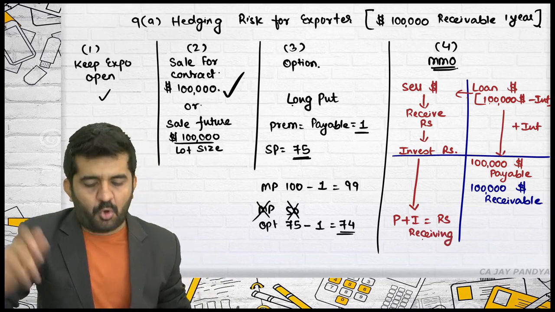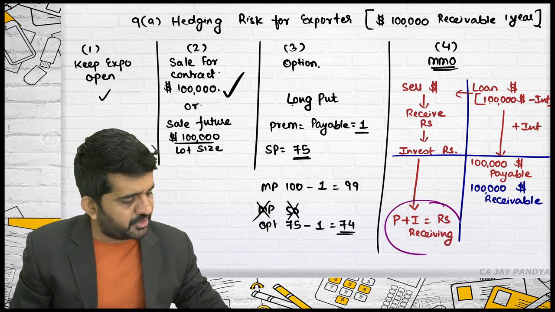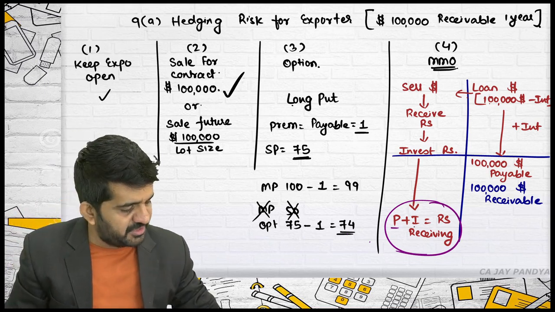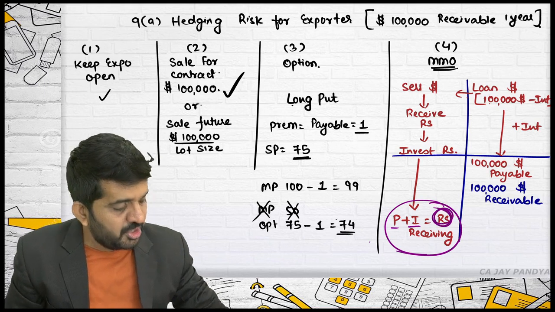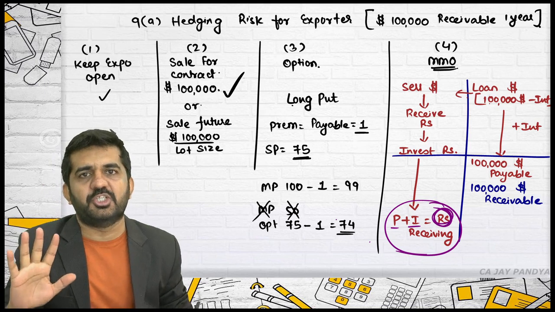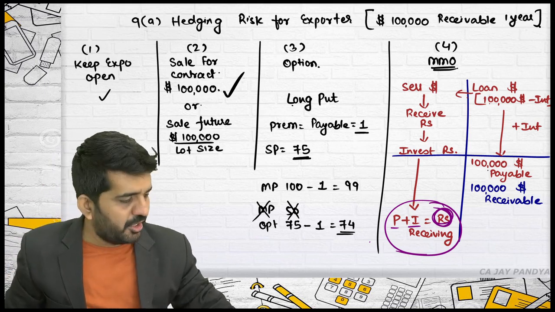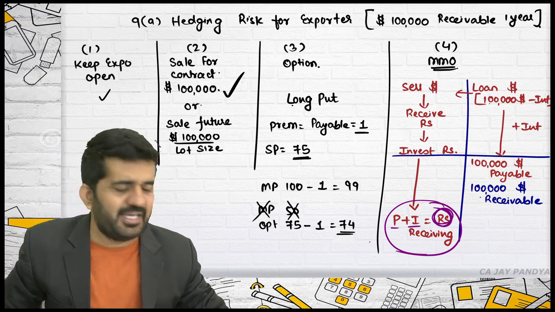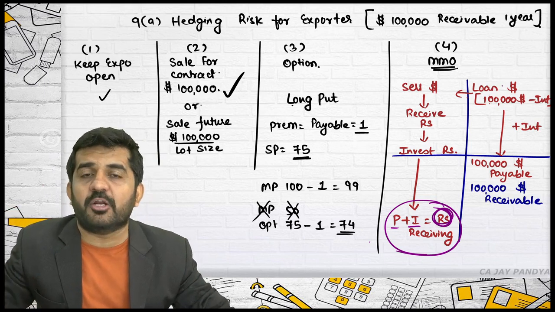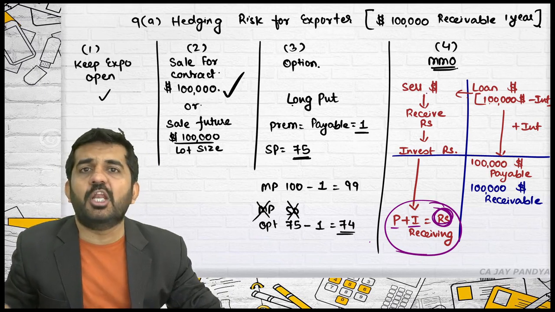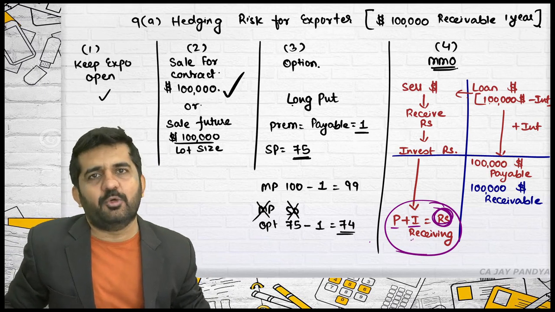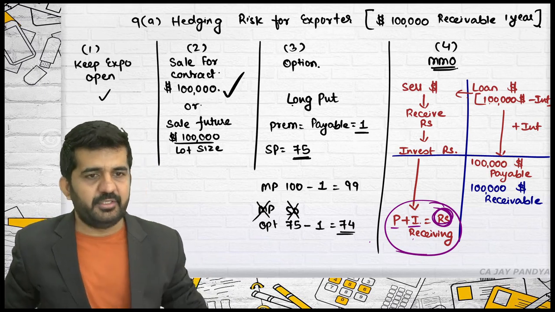Please understand, in all these cases, only this cash flow will happen after 1 year. You will be receiving principal plus interest in rupees. Once you are receiving a fixed amount in rupees, there is no foreign exchange currency exposure. Sir, what about this dollar? $1 lakh has become payable, $1 lakh is receivable, it will be cancelled. You have taken a loan of $1 lakh minus interest. Agreed. That dollar you will be selling, converting it into rupees, investing in rupees, and so you are receiving rupees at the end of 1 year.